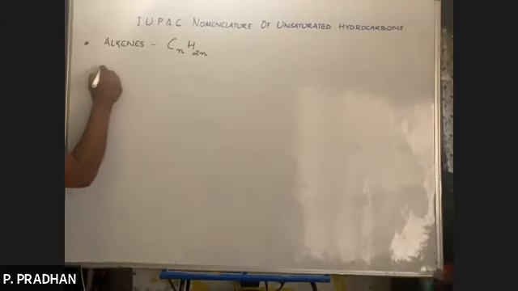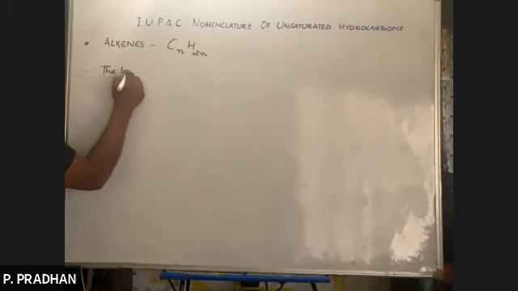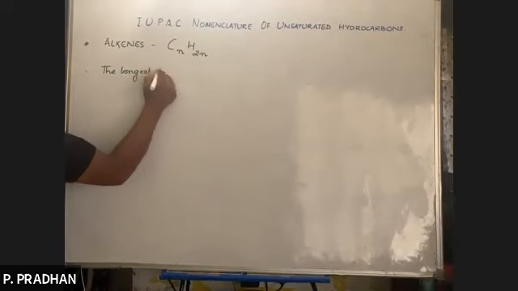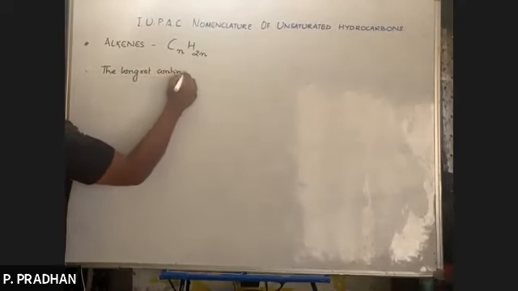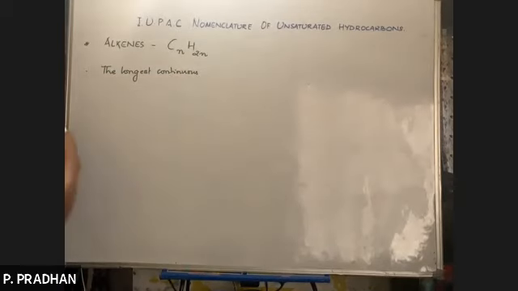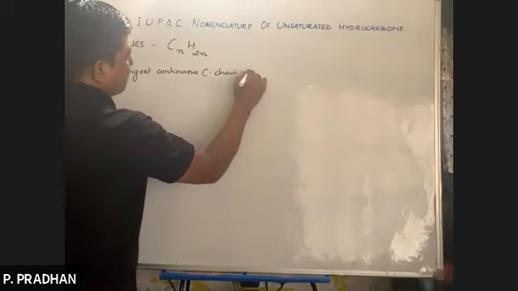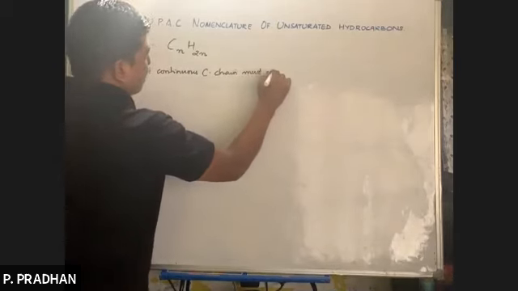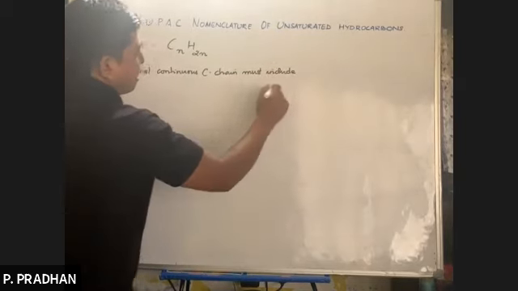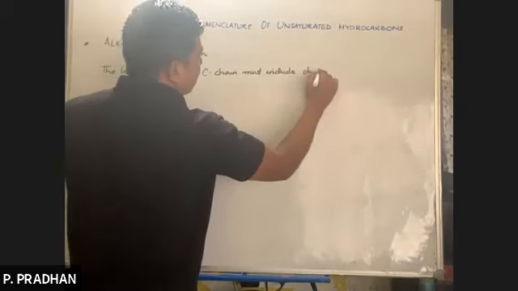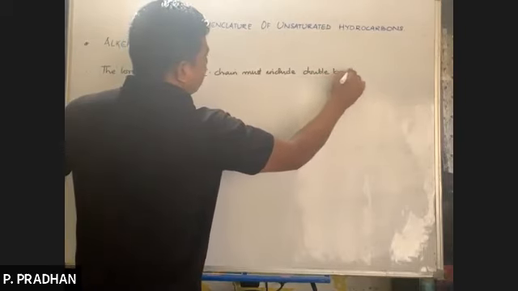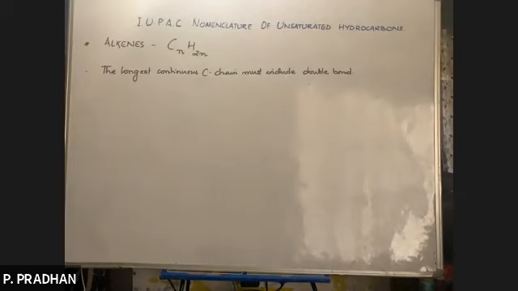Number one modification: the longest continuous carbon chain must include the double bond. So the longest continuous chain of carbon atoms must include the double bond.